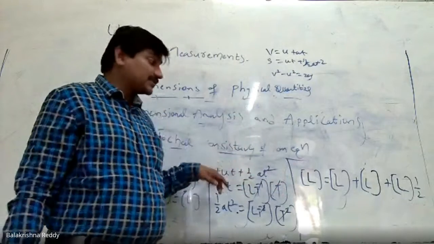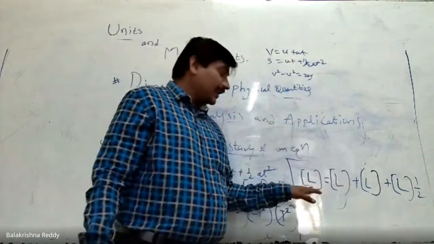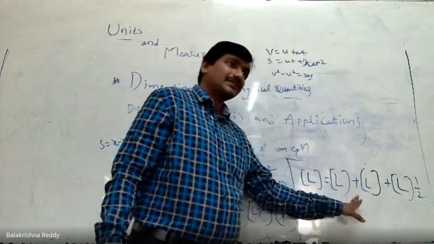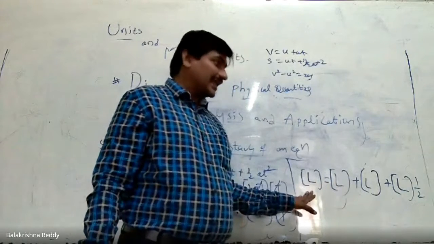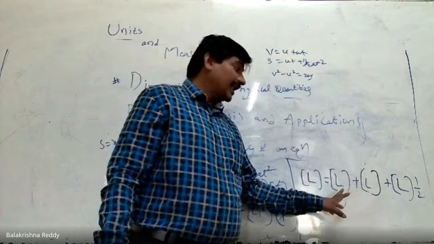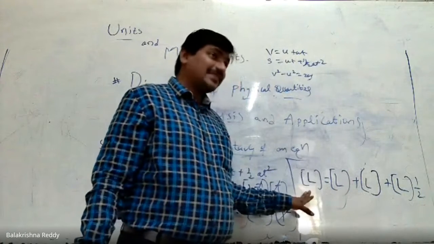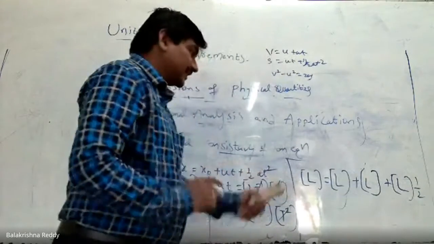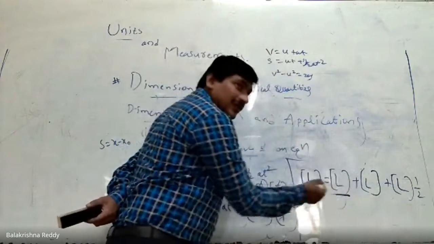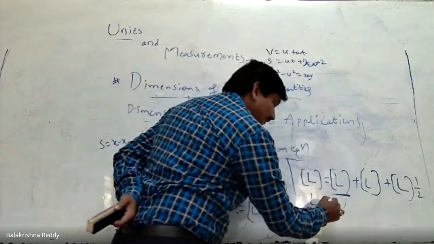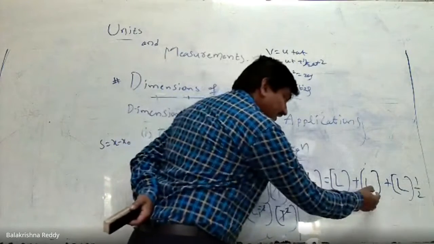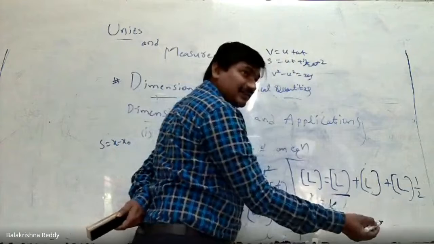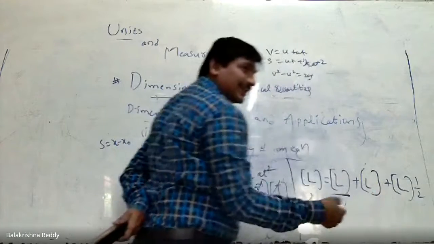According to the principle of homogeneity, length can be equated to length. This RHS side length I am equating to the LHS side length, each quantity to the RHS side. See, if I equate this L only, LL cancel. If I equate this and this, LL cancel. If I equate this, LL get cancelled.